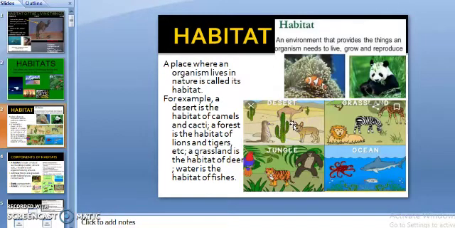Now see, a forest is the habitat of lions and tigers. A grassland is the habitat of deers. Water is the habitat of fishes. All living things get food, water, shelter from their habitats. So habitat can be described as the natural dwelling place of an organism.